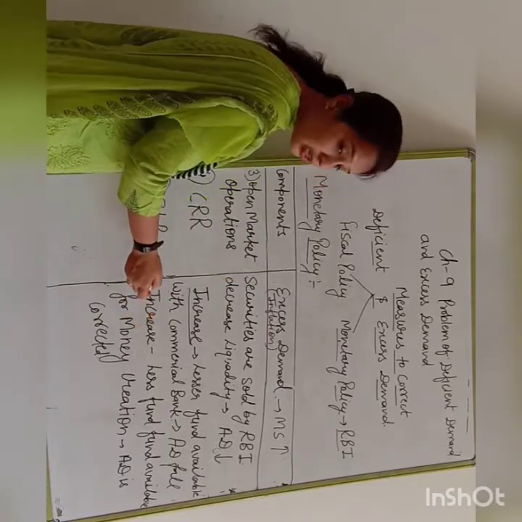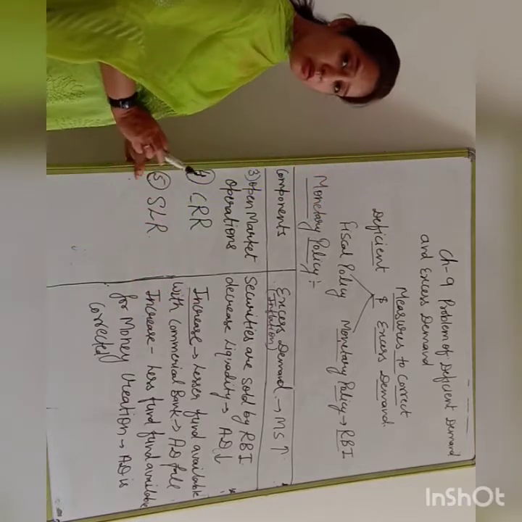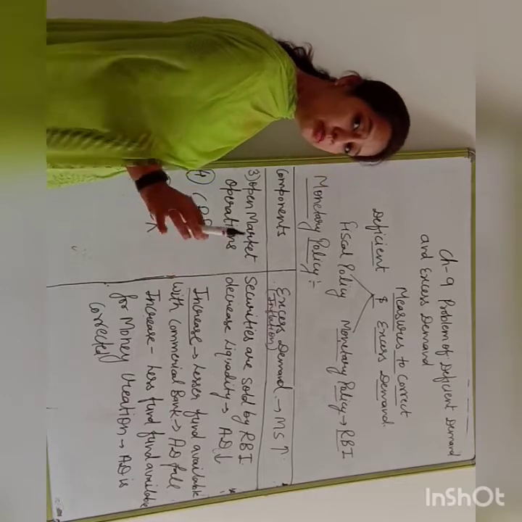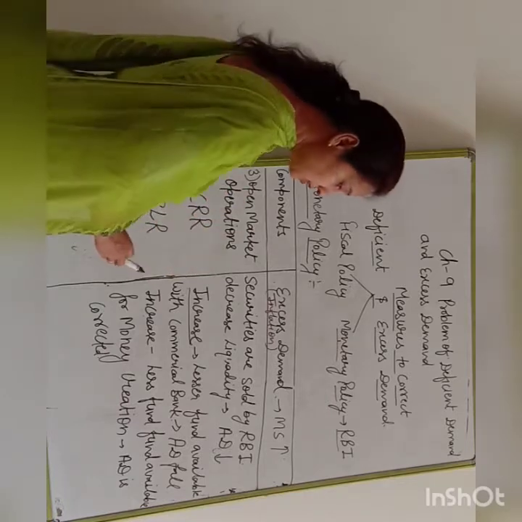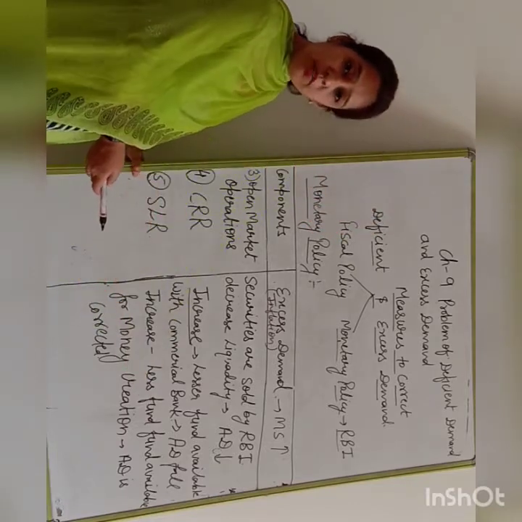When SLR decreases, a lesser percentage will be calculated on total demand deposit. It means the deposit that the commercial bank has to keep will be less. So higher funds will be available for money creation.